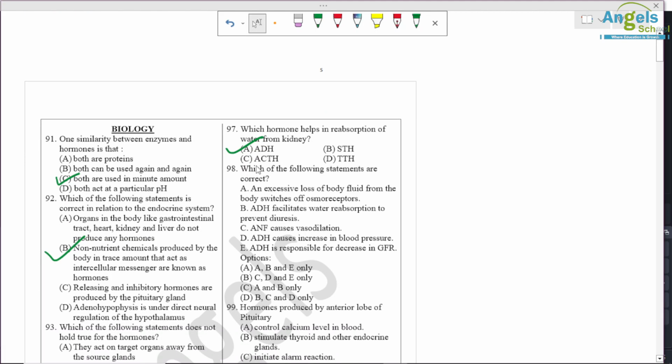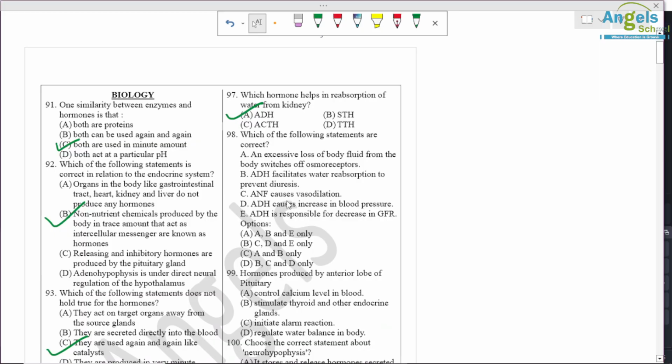Question number 98. Which of the following statements are correct? An excessive loss of body fluid switches off osmoreceptors. So it is the wrong statement. ADH facilitates water reabsorption to prevent diuresis. Correct. ANF causes vasodilation. Correct. ADH causes an increase in blood pressure. Correct. ADH is responsible for a decrease in GFR. It is incorrect. So B, C, D is correct. So D option is correct.